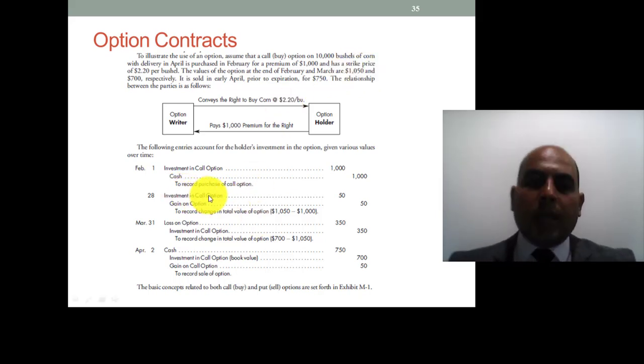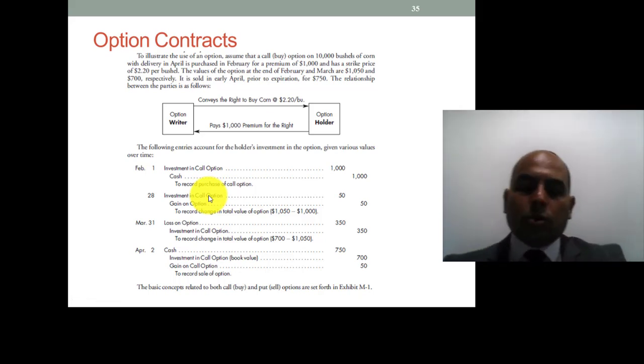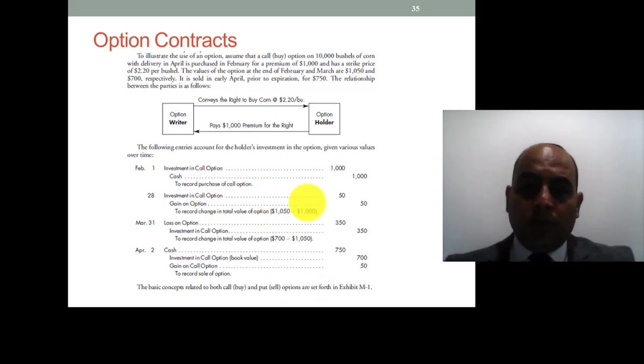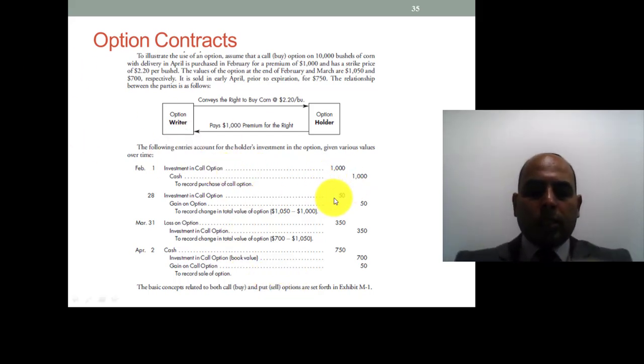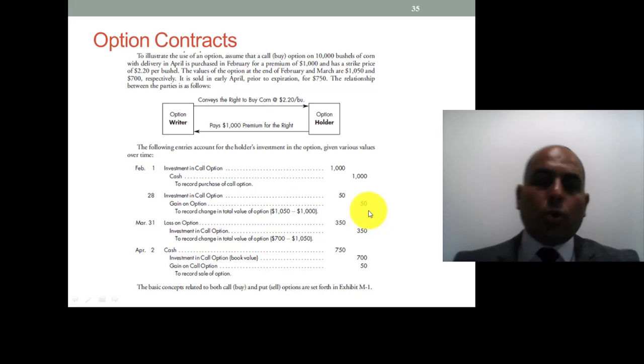The investment in call option, as an asset, has increased from 1,000 to 1,050, and you have to record it because we evaluate financial instruments at market or fair value. Investment in call option is debited by $50 because the price increased from 1,000 to 1,050, and gain on option is credited by 50 to record the change in the value of the option.